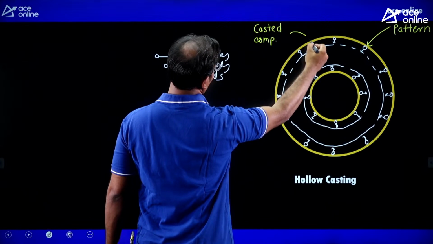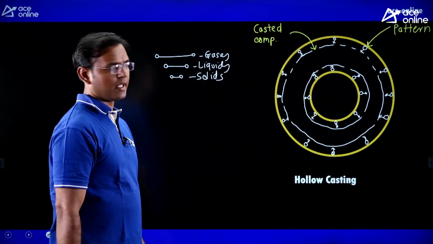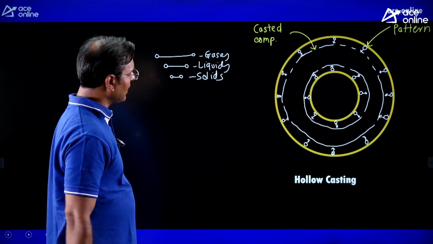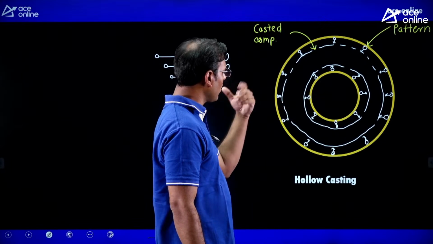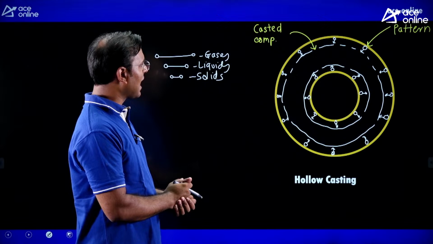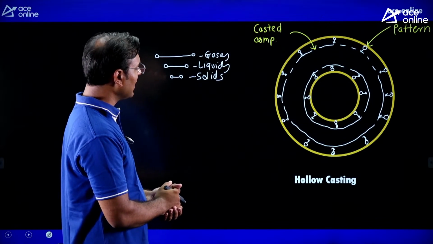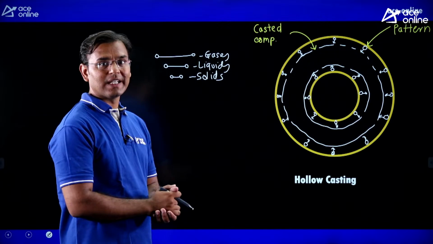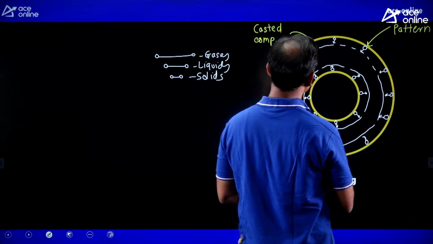This is the casted component, you can see. Okay. Now guys, what happened here? I want this casted component and I want the pattern size, then what to do? We need to add the dimension on the external side. Means what? We can take some example.